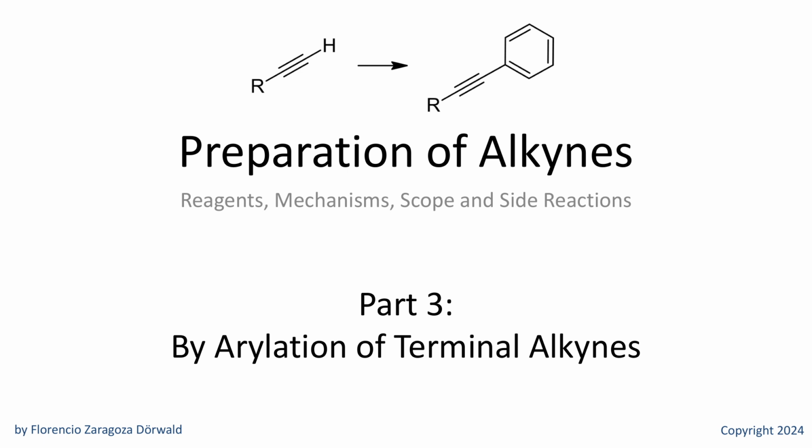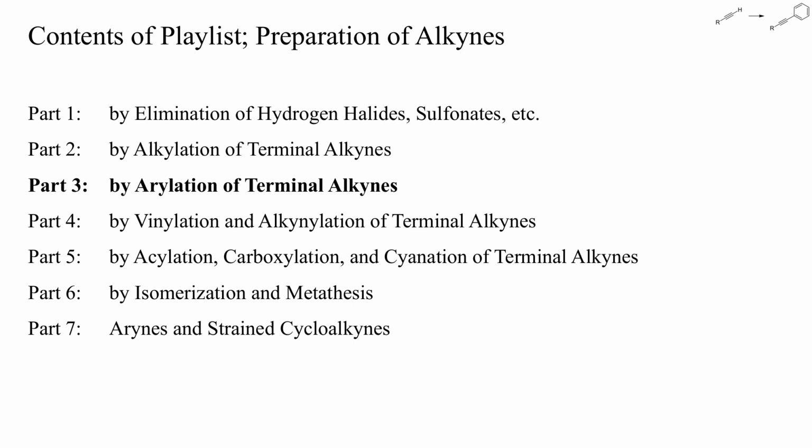Welcome to this third video about the preparation of alkynes. This video is about the arylation of terminal alkynes at the acetylenic CH bond. These reactions are easy and inexpensive to perform, and the products can be transformed into many other types of compound. Alkyne arylation is therefore a versatile and valuable strategy for the assembly of larger carbon frameworks.